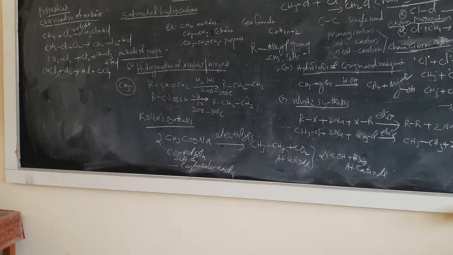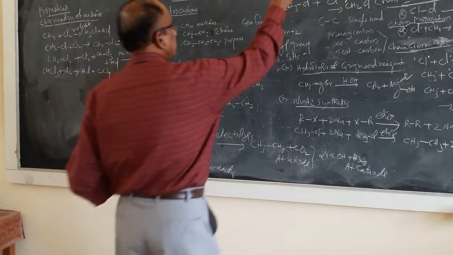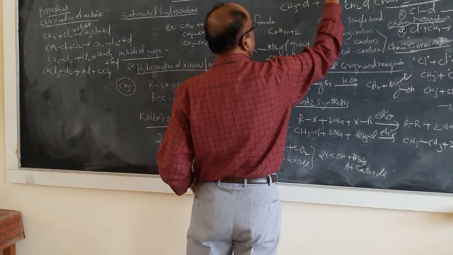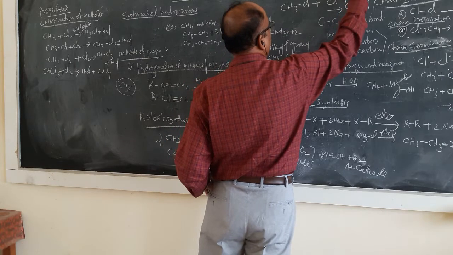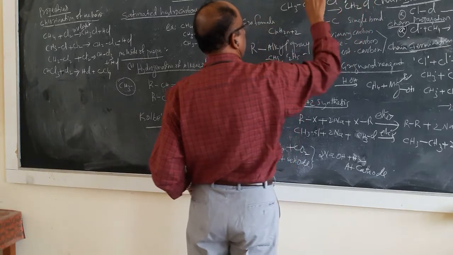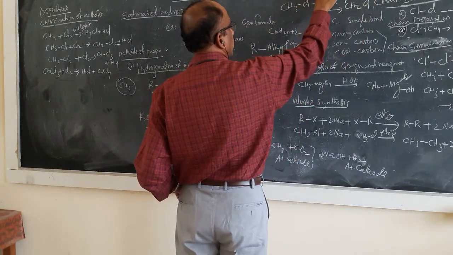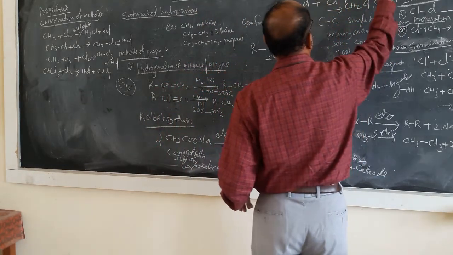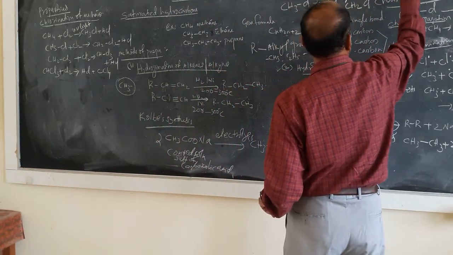This chloromethyl free radical reacts with another Cl2, and you will get CH2Cl2.